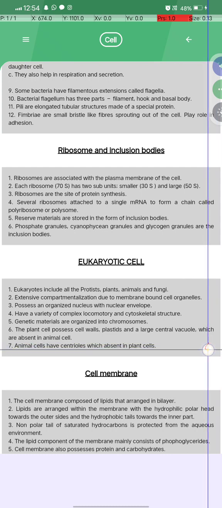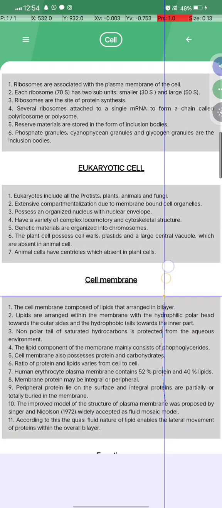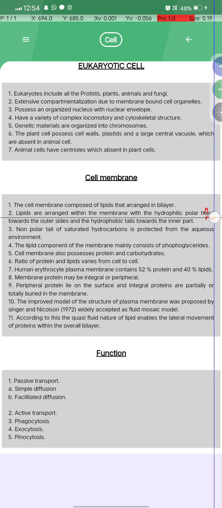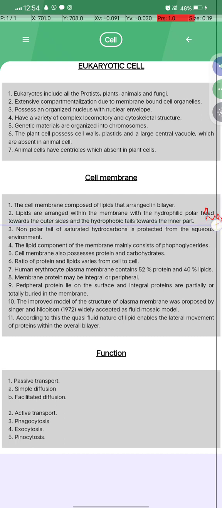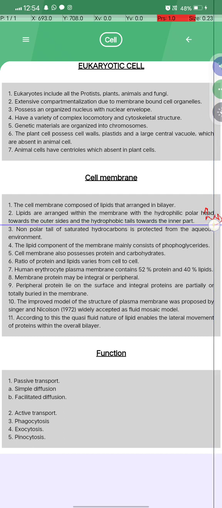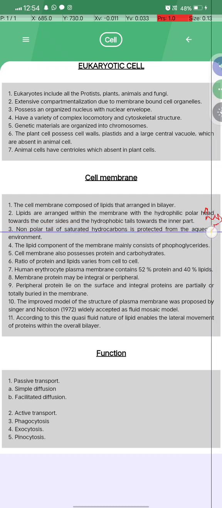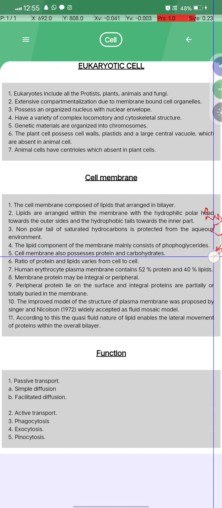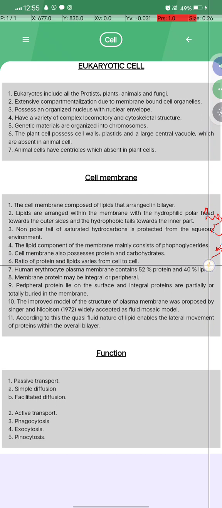Animal cells have centrioles, which are absent in the plant cell. Cell membrane: the cell membrane is composed of lipids arranged in a bilayer. The lipids are arranged within the membrane with the hydrophilic polar heads towards the outer side and the hydrophobic tails towards the inner part, so the non-polar tail of saturated hydrocarbon is protected from the aqueous environment. The lipid component of the membrane mainly consists of phosphoglycerides.